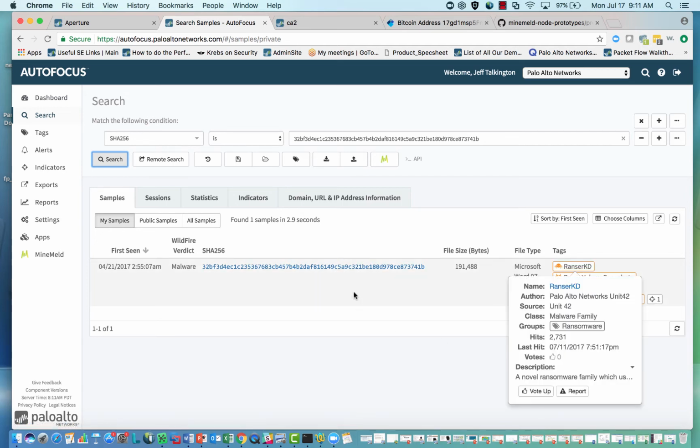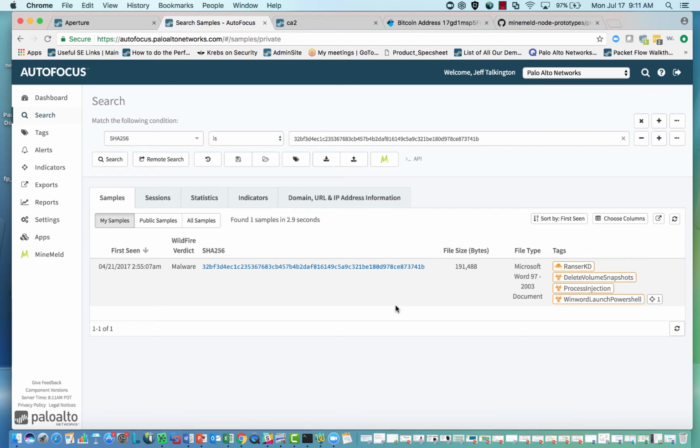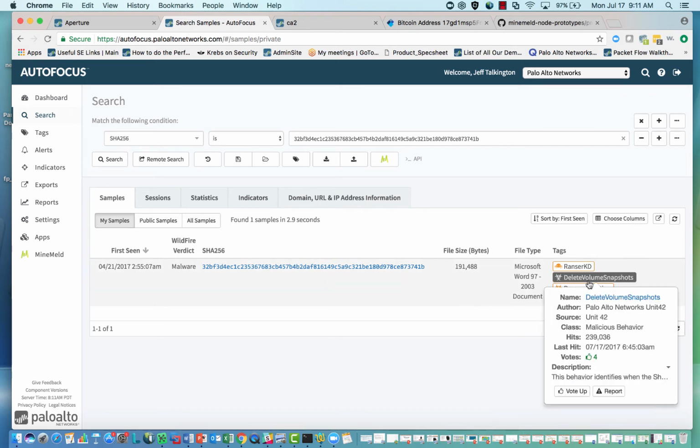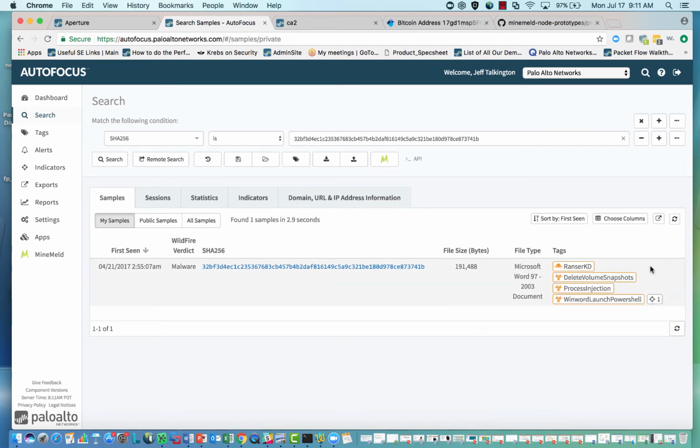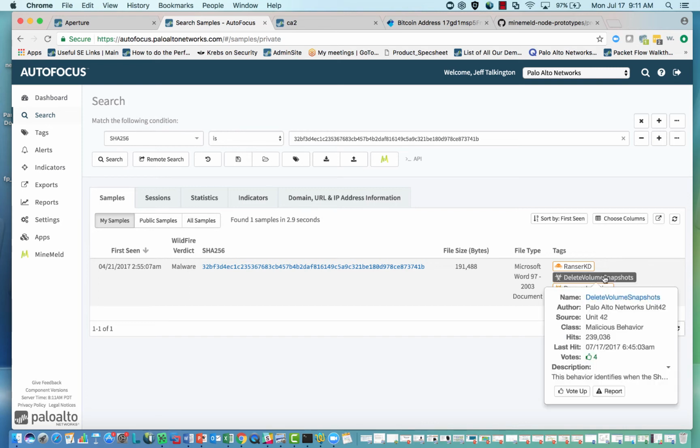What we can see is that each of our samples will have these tags. In the case of malware, we'll have a malware family tag that's added to this. And this lets us know what version of malware or what type of malware we have for this particular sample. In this case, we have RancerKD, which is a type of ransomware. So we know we are seeing ransomware on our SaaS applications. Along with the malware family tag, we also have behavior tags.